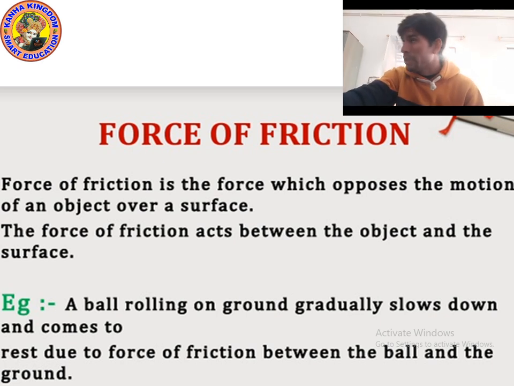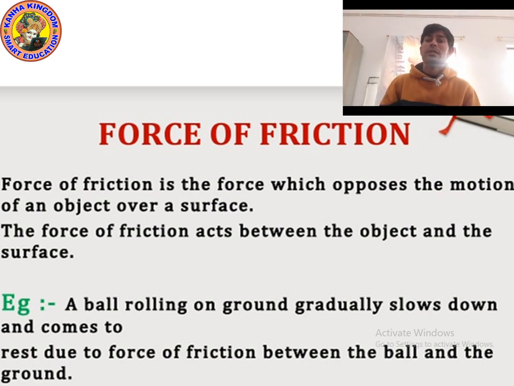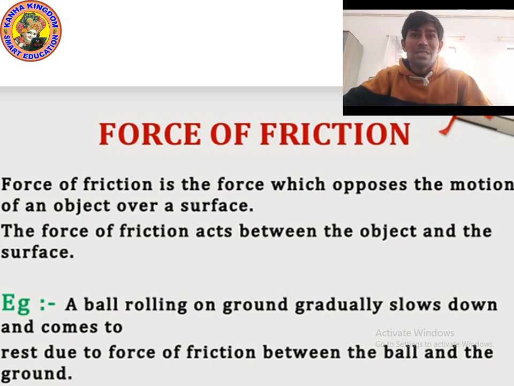For example, when the car is moving forward, the force of friction will apply backward. As you can see in the example, suppose you have a ball and you roll the ball. After some time the ball will automatically stop. How is it possible? How can the ball automatically stop? The reason behind it is friction, because friction force always applies in the opposite direction. That's why the ball has stopped.